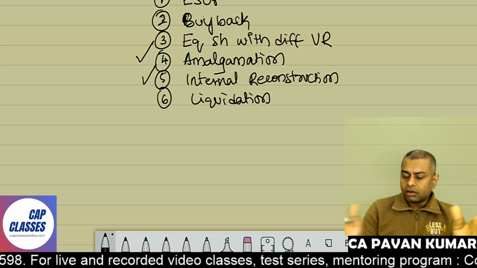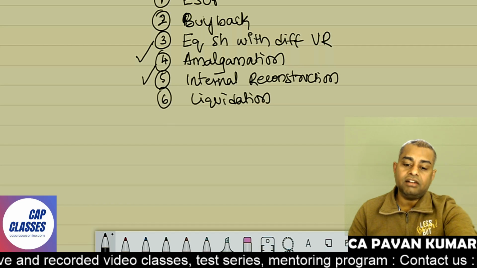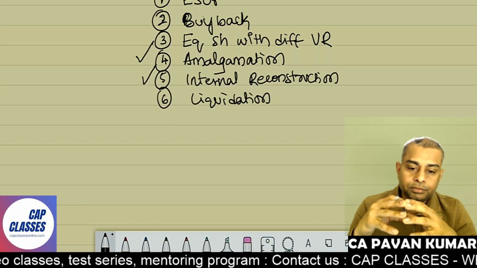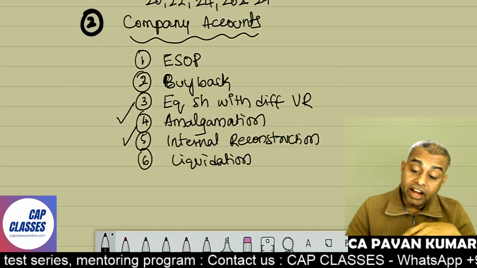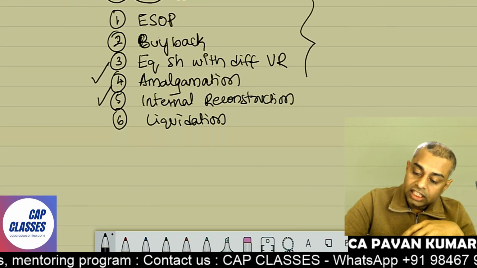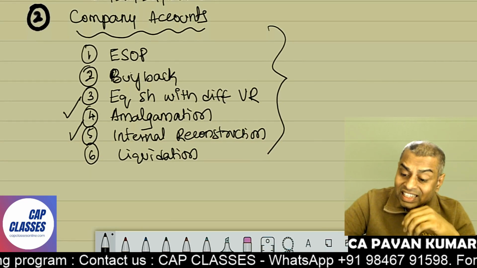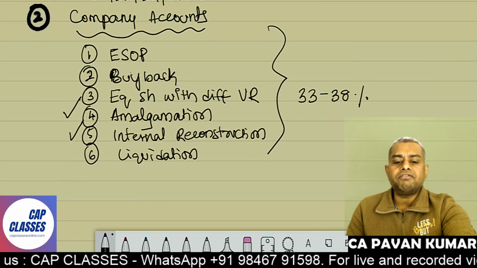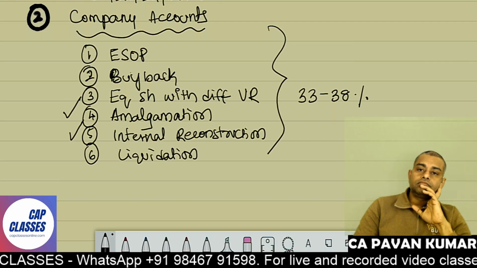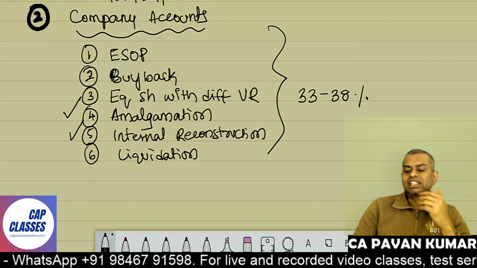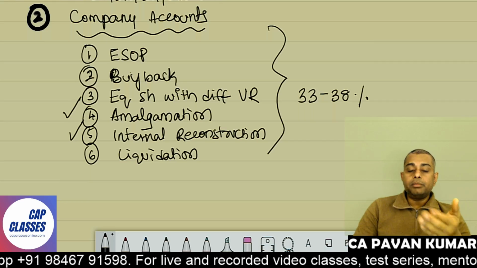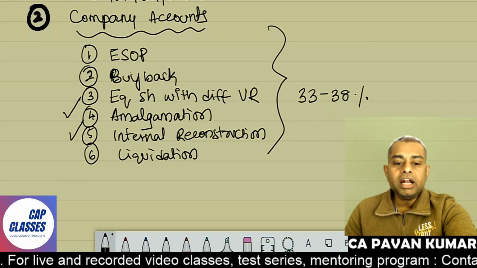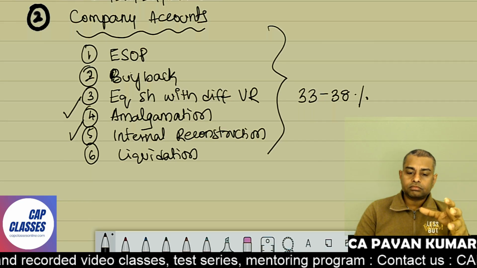Equity shares with differential voting rights, I do not consider it a separate chapter itself, but amalgamation and internal reconstruction can take your life. And the weightage here for all this put together, can you believe, is 33 to 38%. Very, very important area. You understand? So all these are important. Obviously amalgamation and internal reconstruction can come for 16 to 20 marks at times. And normally you cannot expect any paper.